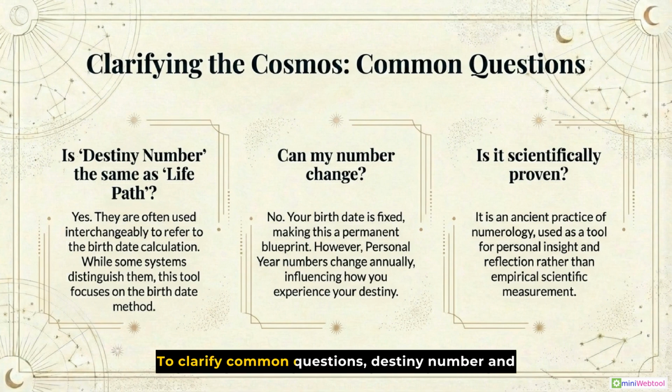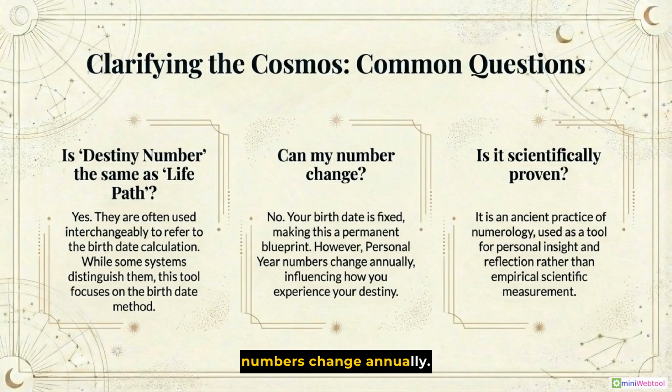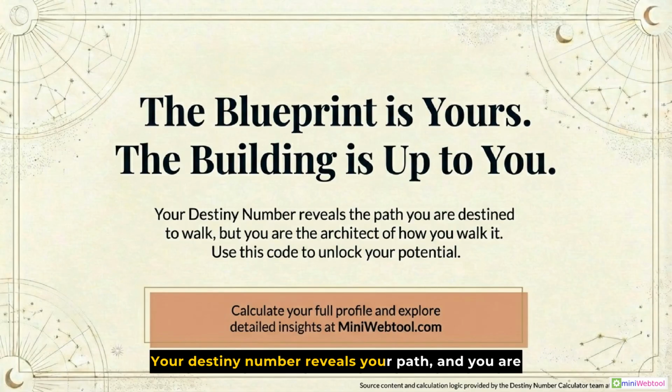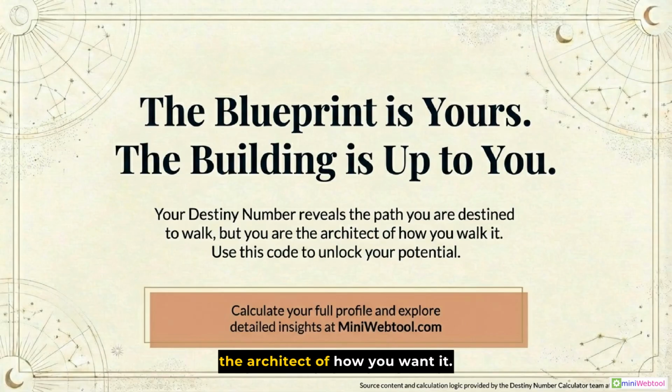To clarify common questions, destiny number and life path are often used interchangeably. Your number is permanent, but personal year numbers change annually. Numerology is an ancient practice for personal insight, not empirical science. The blueprint is yours. The building is up to you. Your destiny number reveals your path, and you are the architect of how you walk it. Use this code to unlock your potential.